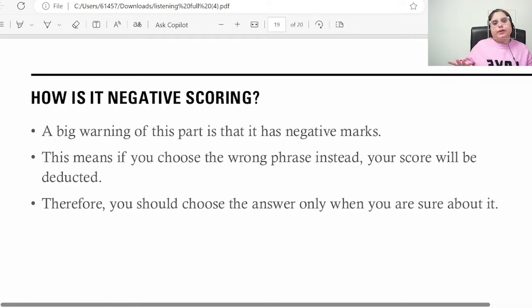So, as every question has a negative side, highlight incorrect words also has a negative side. It is having a negative scoring or negative marking. If you are selecting a word which was not spoken by the speaker, and you still highlight it, it's going to be wrong, and some marks from your right will also be deducted. So there will be no points for that. So you have to make sure you only select those answers for which you are 100% sure.